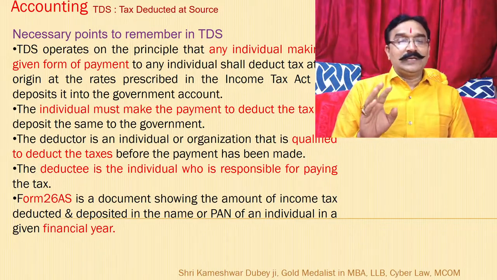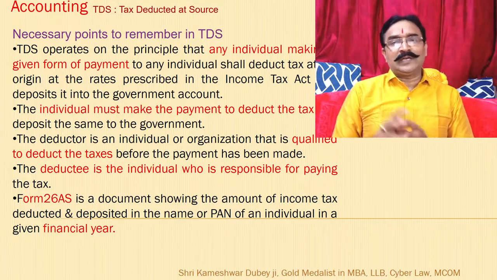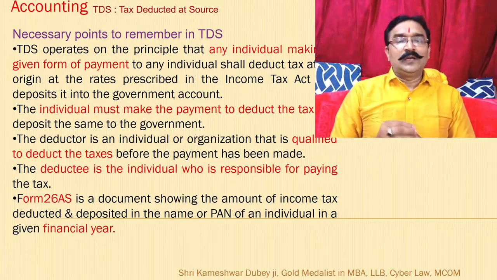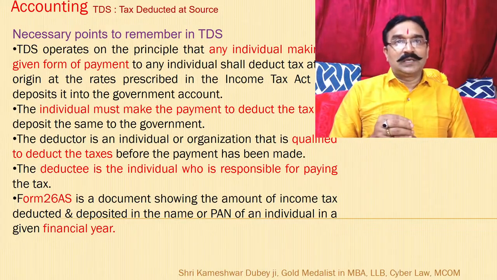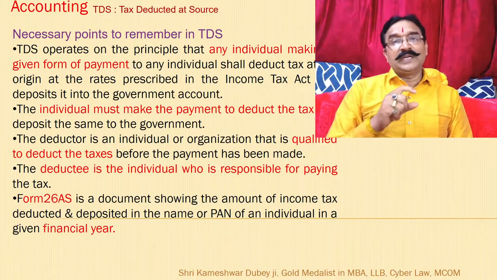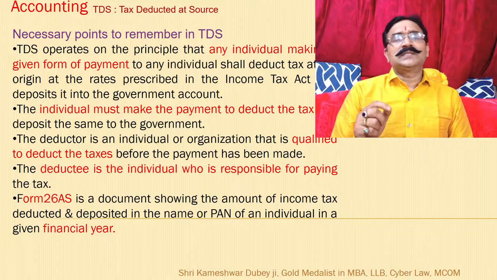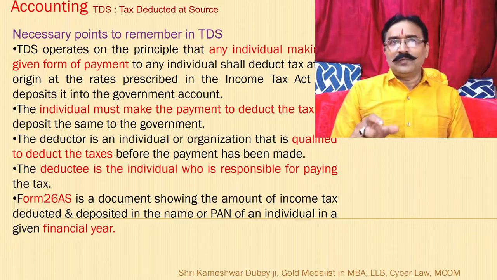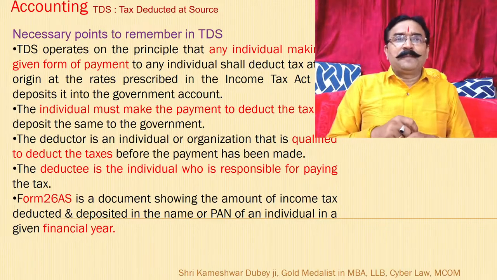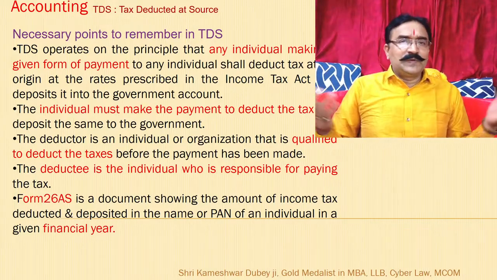Then the deductor must be qualified to deduct. Everybody cannot deduct. The deductor must be qualified to deduct the taxes, and the deductee, from whom it is deducted, should be responsible to pay the taxes. The deductee should come within the taxable limit. If he is below the taxable limit, there is no question of TDS.